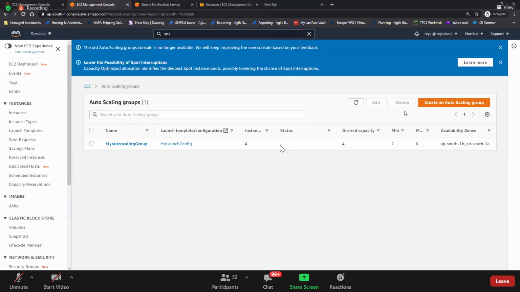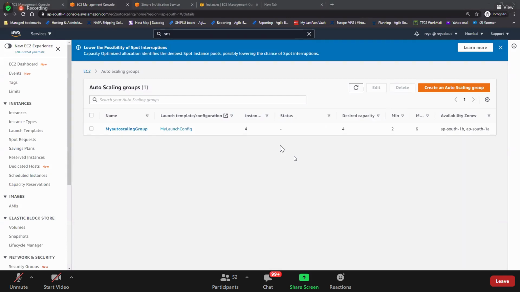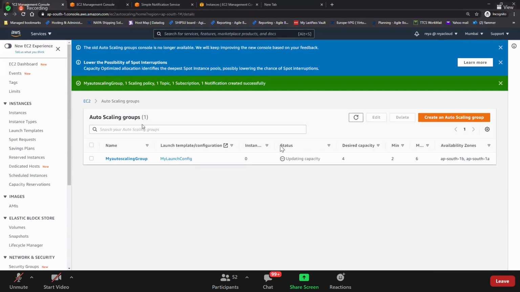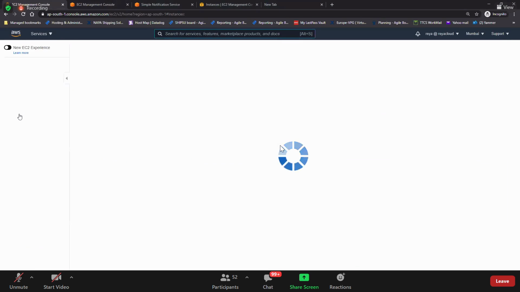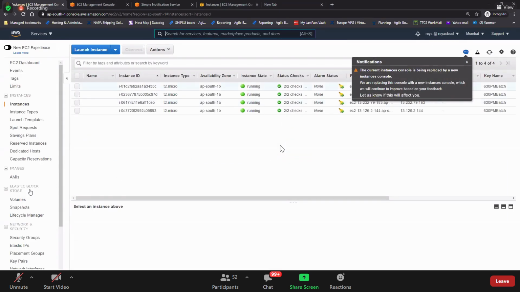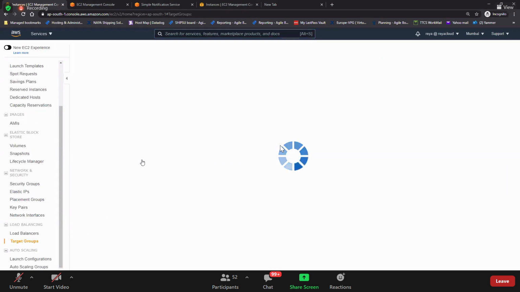Let's go back here to our auto scaling group. Okay, let's select this auto scaling group. And guys, let's see our instances. All our instances are good. Let us see our target groups.